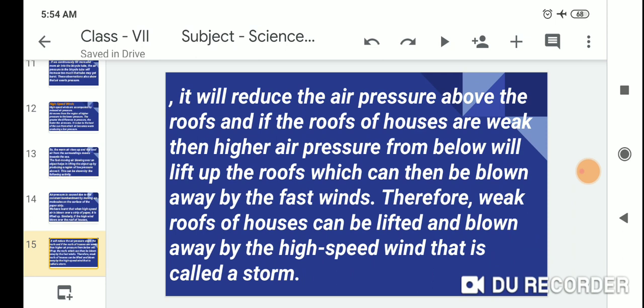the fast wind. Therefore the big roof of the house can be lifted and blown away by the high speed wind, that is called a storm.